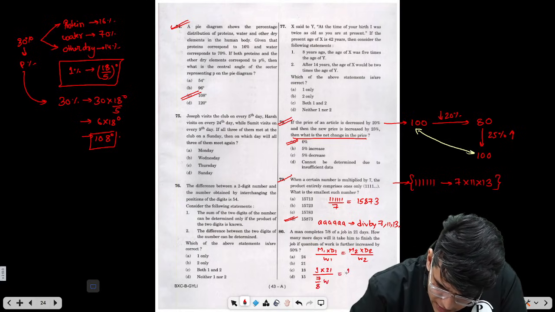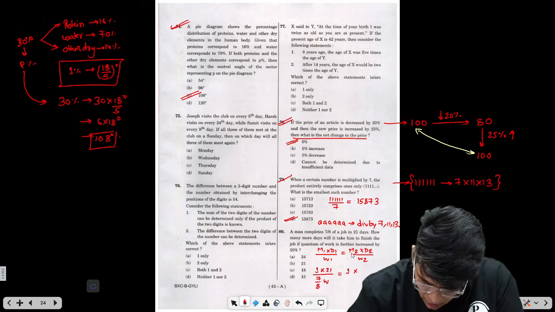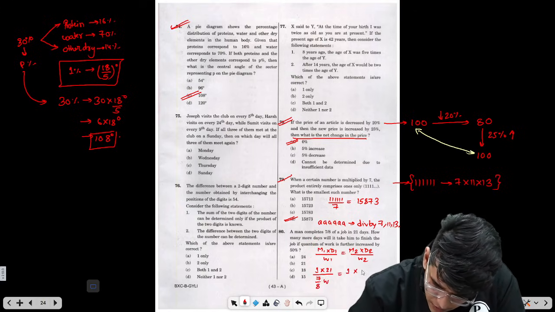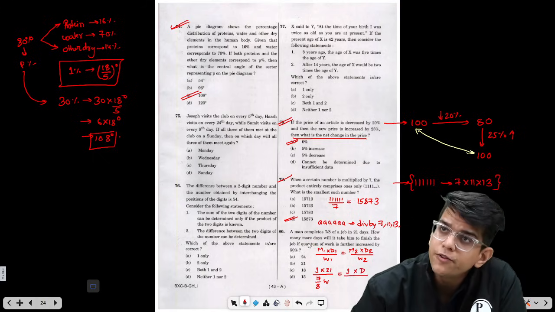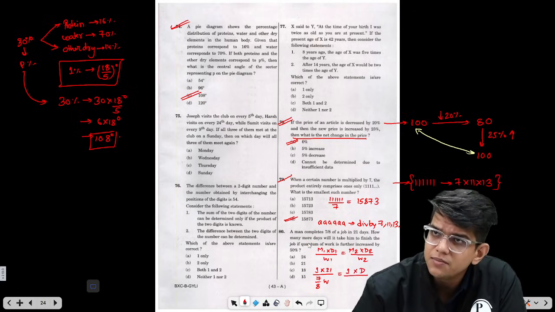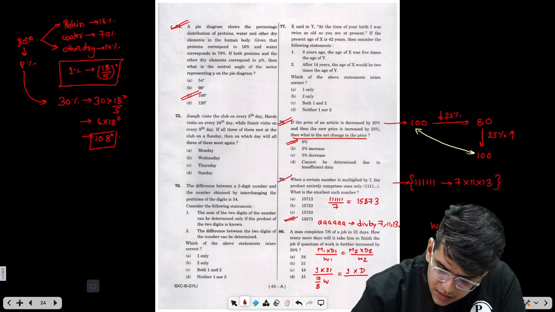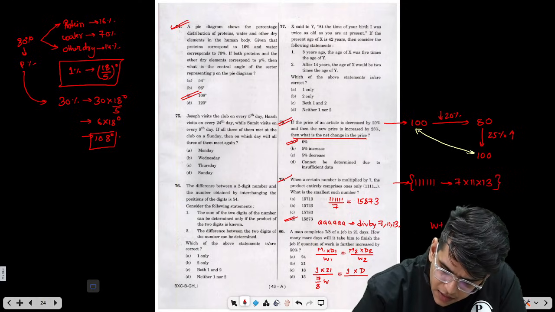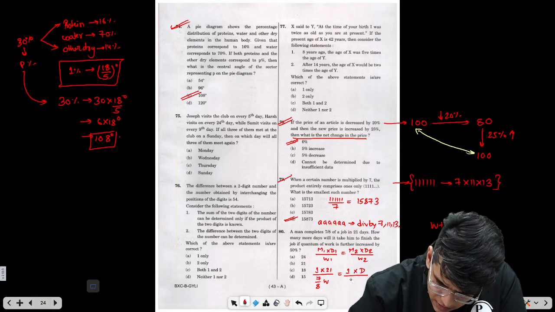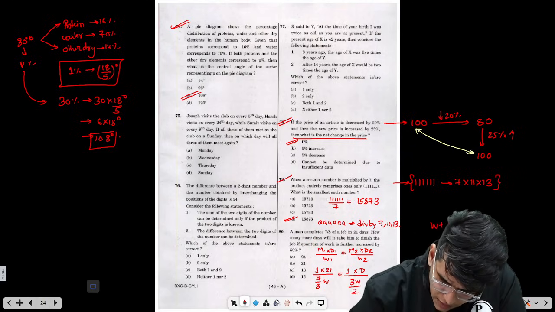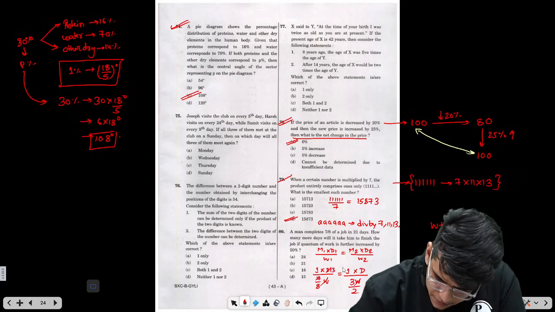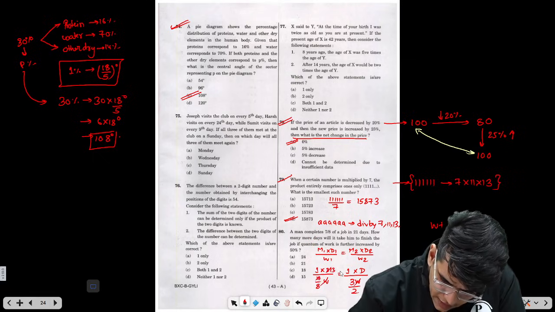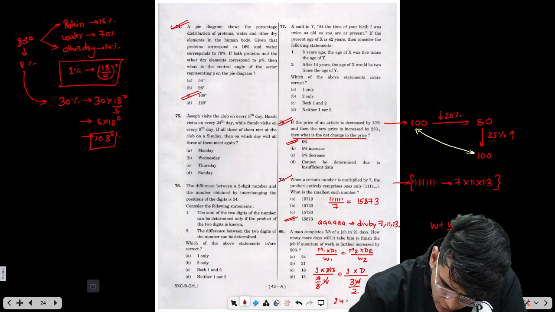In the second case, the same man has to take how many days? Total days, suppose D, to complete how much work? 50% more of the total work. That means basically W plus W by 2, which is nothing but 3W by 2. So I will place 3W by 2 here. Right? W and W cancel out. 7 and 3. So this is nothing but 8 goes up. 8 3s are 24. 24 is nothing but 24 into 3.